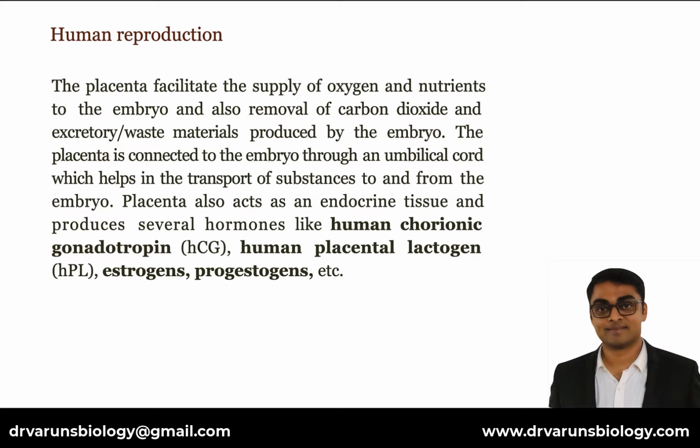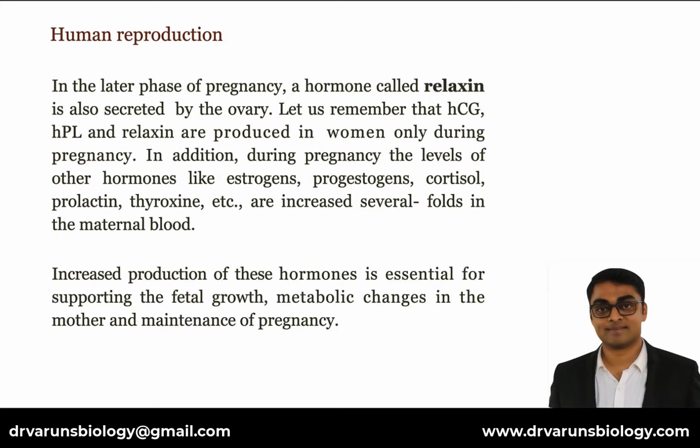The placenta is connected to the embryo through an umbilical cord which helps in the transport of substances to and from the embryo. The placenta also acts as an endocrine tissue and produces several hormones like human chorionic gonadotropin, hCG, human placental lactogen, hPL, estrogens, progesterone, etc. In the later phase of pregnancy, a hormone called relaxin is also secreted by the ovary. Let us remember that hCG, hPL and relaxin are produced in women only during pregnancy.